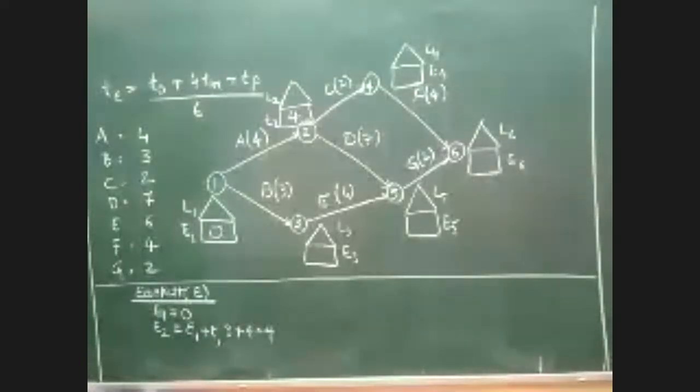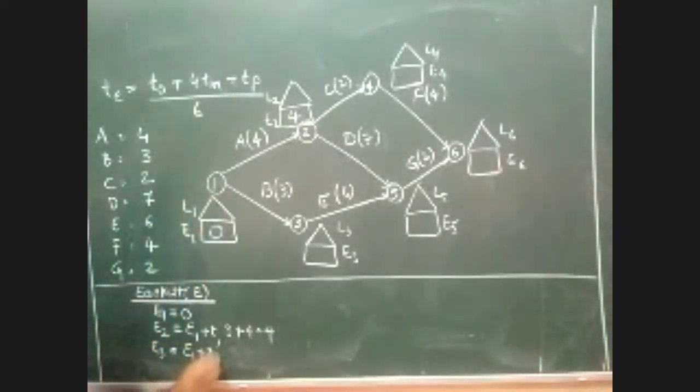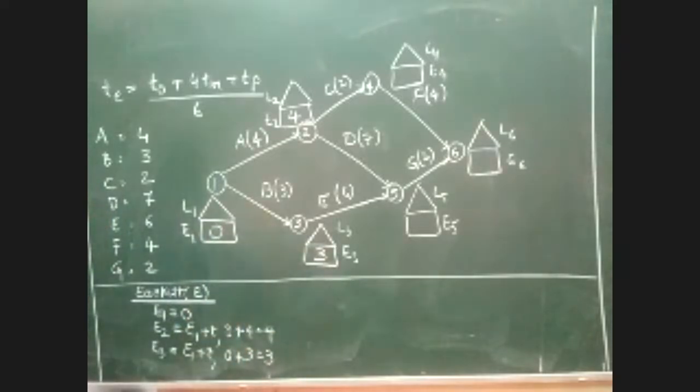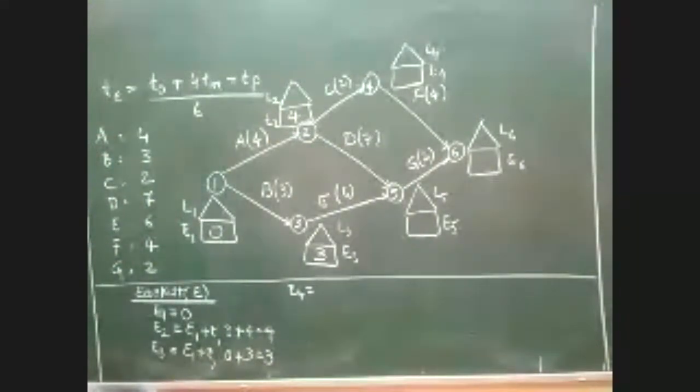Okay, after 2, which is the next value to be calculated? E3. Tell me the equation for E3. E1 plus T. 3 is coming from 1. Therefore, it is E1 plus T. So what is the E1 value? 0. And duration is 3. So 0 plus 3, it becomes 3 again. So E3 becomes 3. Okay, after that, what is the next value? Can you please tell me the equation for E4 now? E4 equation. Tell me the equation.